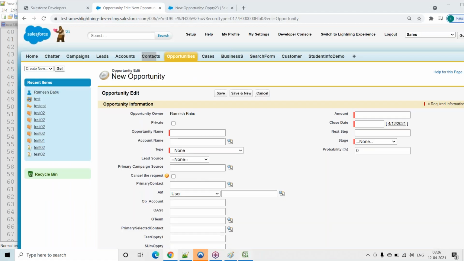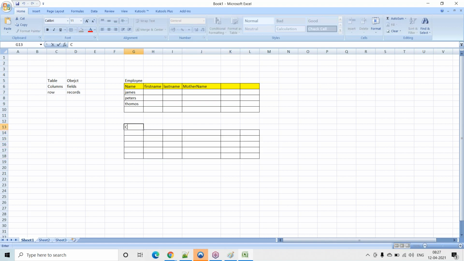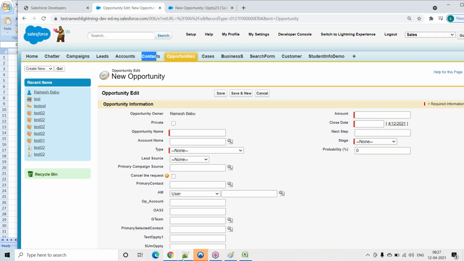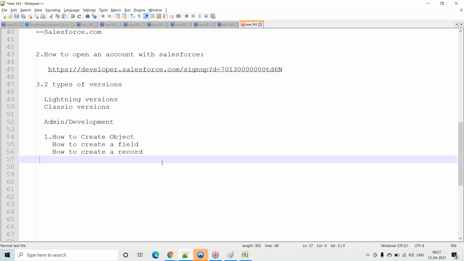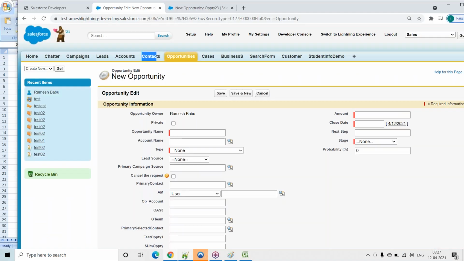The second topic: see here, this is nothing but a company object. How to link these two objects? This is one object and this is one object, and how to link these two objects? That is nothing but relationships. So how to link these two tables? One is parent and one is child. How are we going to link these two objects? That concept is nothing but relationships.